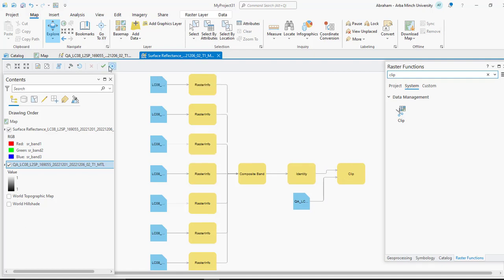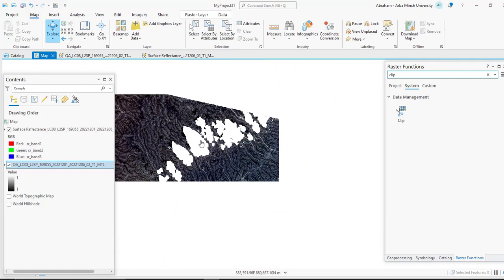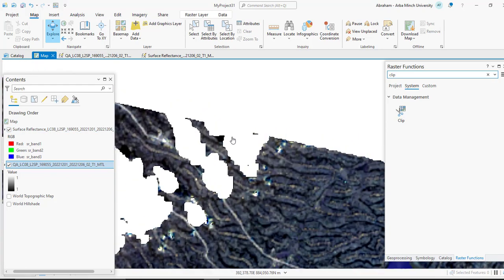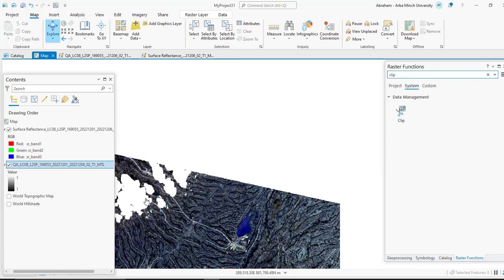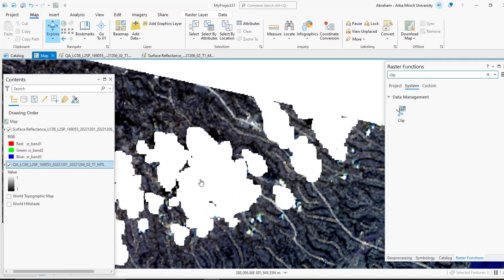and run your process. And if you check the map, this surface reflectance layer, the cloud is already removed, but as you can see, this part is already gone. So we have void pixels around this part of the image.